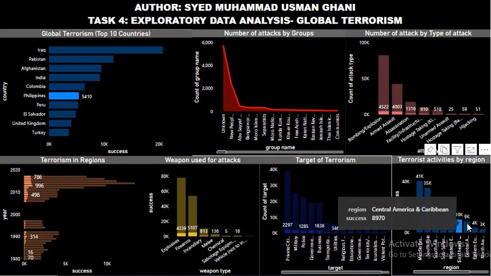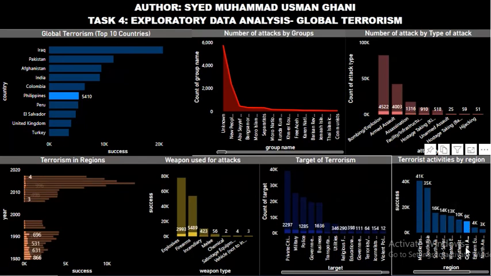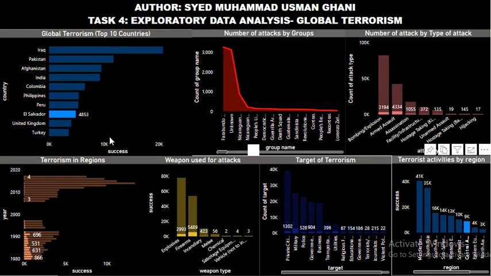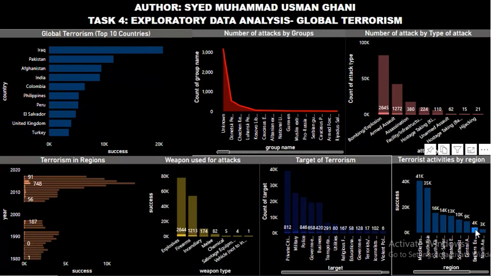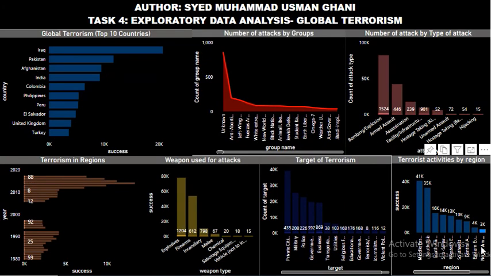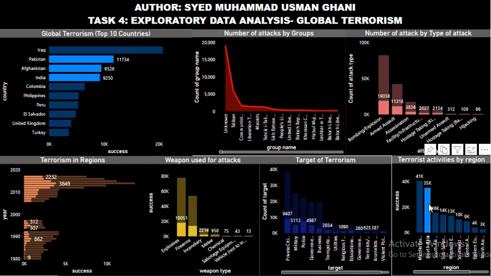in the top 10 countries. Central America has El Salvador of less than 5k terrorism activities. Eastern Europe has no countries in top 10, and then there is North American which has no contribution. So if we see in top 10, South Asian region is the hottest region of terrorism activities.